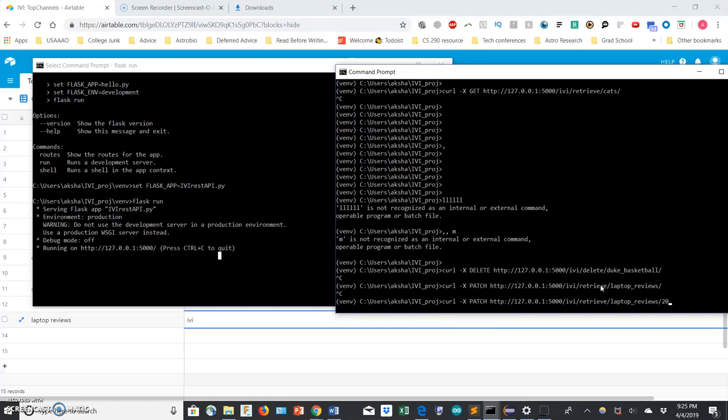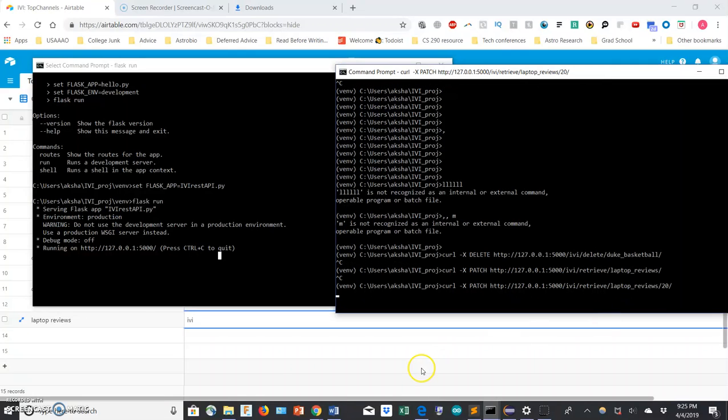Oops, I think I did the wrong command, so let's do 20. That's what we need there, because we need the search result. I mean, we need the keyword and the number of search results we want to go through, which is 20. So we'll do that. Oh, whoops, I think I did it wrong again. It should be update in here. And that should do the trick.